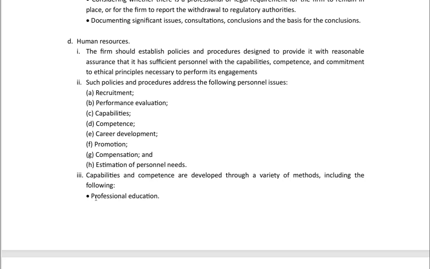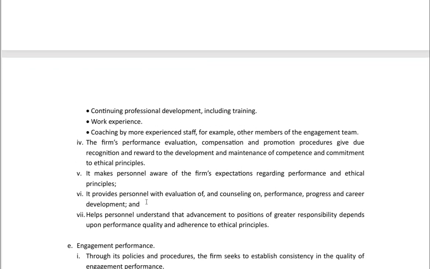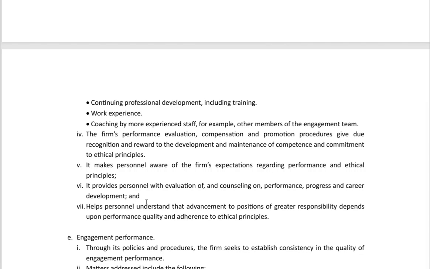personnel needs. Capabilities and competence are developed through a variety of methods, including the following: professional education, continuing professional development, including training, work experience, coaching by more experienced staff, for example, other members of the engagement team. The firm's performance evaluation, compensation, and promotion procedures give due recognition and reward to development and maintenance of competence and commitment to ethical principles.